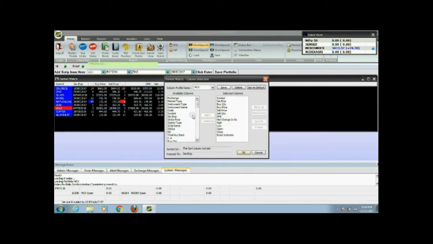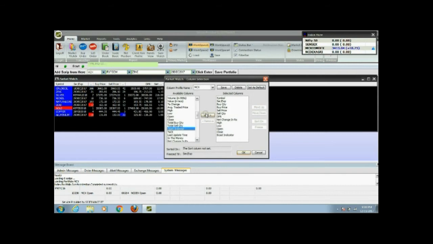Similarly, when you right click on the column, you will see this screen. From here you can set the column profile. You can also save the column profile, size to fit, unfreeze, size to header, but generally we work with the column profile only. Once you click the column profile, these are the options available, and depending on your requirement and screen setting, we can set the screen according to our requirement and save it.